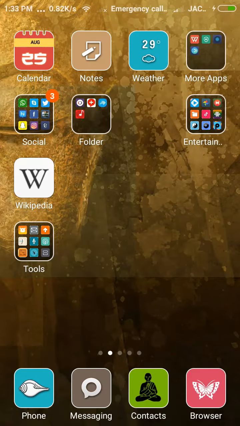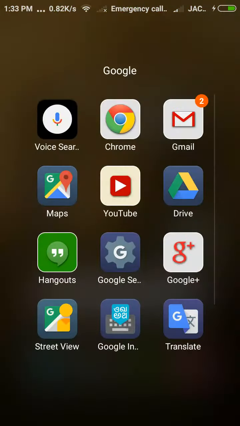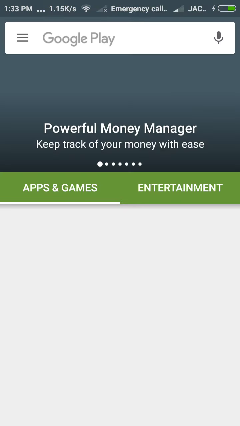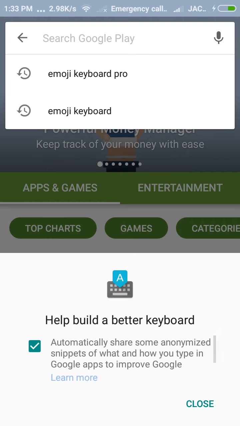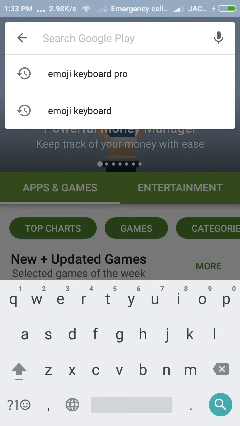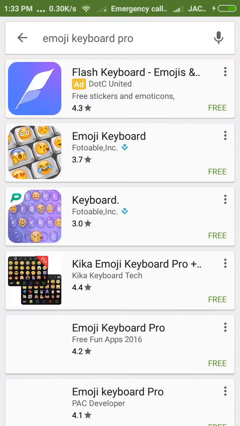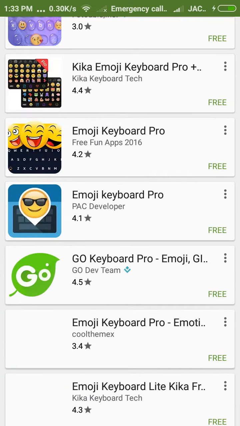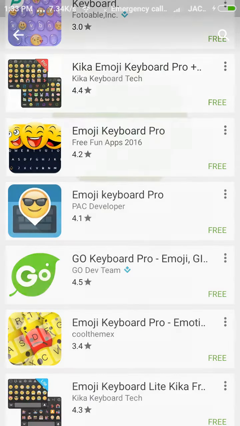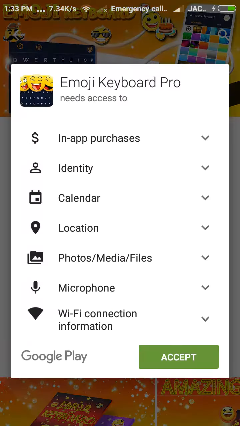Suppose you don't have the neon butterfly keyboard. First you have to go to the Play Store, search there for emoji keyboard pro. There is emoji keyboard pro, it looks like this. Install it.